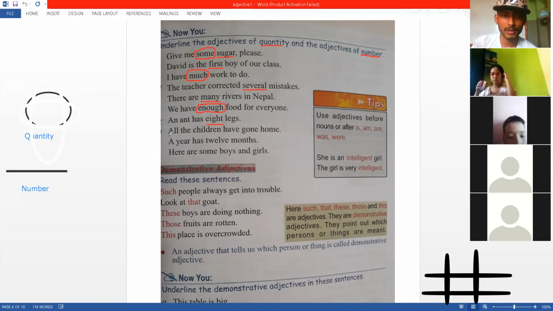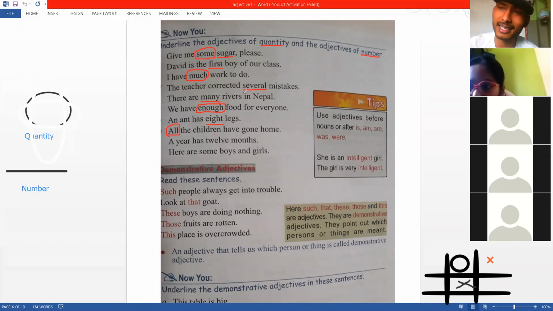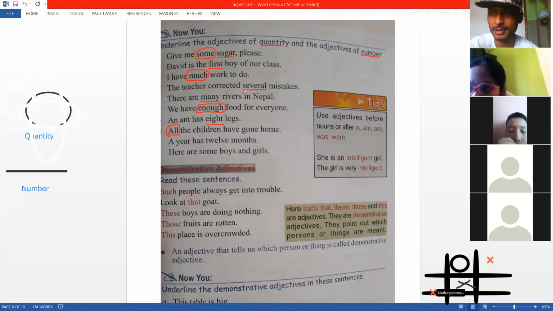All. Number or quantity? Quantity. Okay, it's number because children are countable. So yes, this is confusing. I get it. All is quantity. It can be quantity if you say all the water is gone. All the children, it's number. So yes, it's a confusion that way. So let's make a decision. If it is strictly a number, 1, 2, 3, 4, it's number. If it is anything else, make it quantity. Let's do that. We'll make it easy.